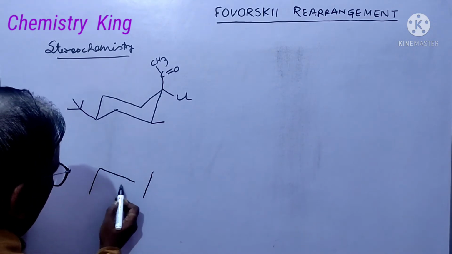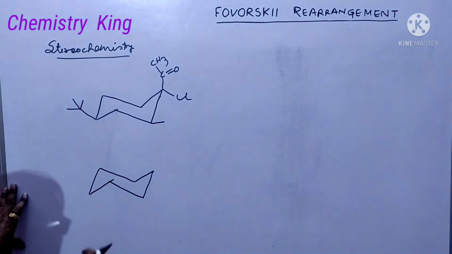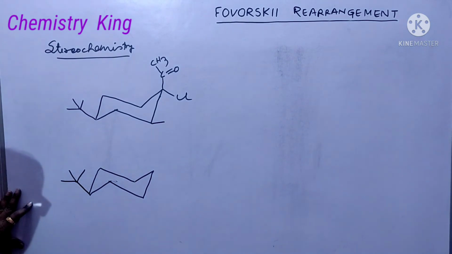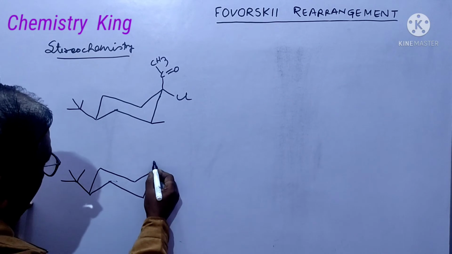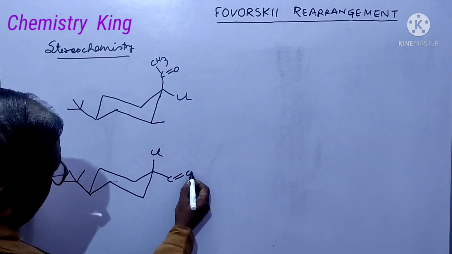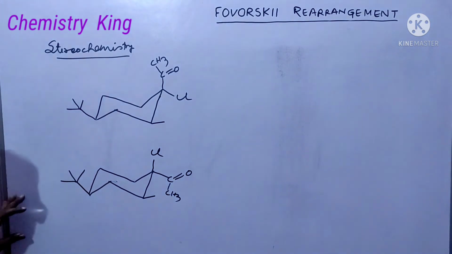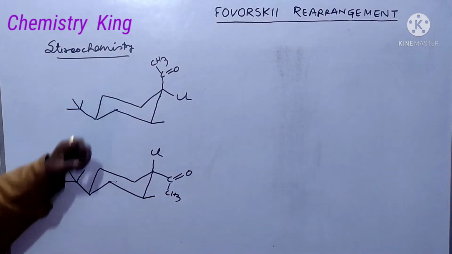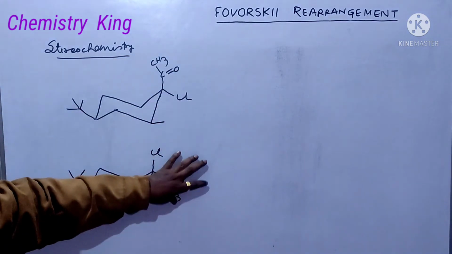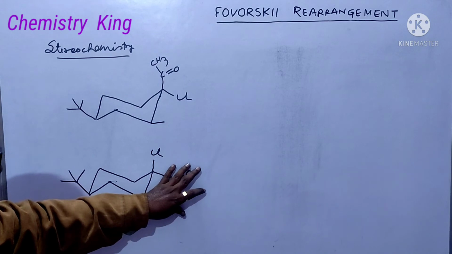Now again, parallel, this. Okay. It is tertiary butyl group, very much bulky. It is Cl, and it is keto group, and it is methyl. Friends, both are stable. Here it doesn't matter whether acetyl is at axial or at equatorial.